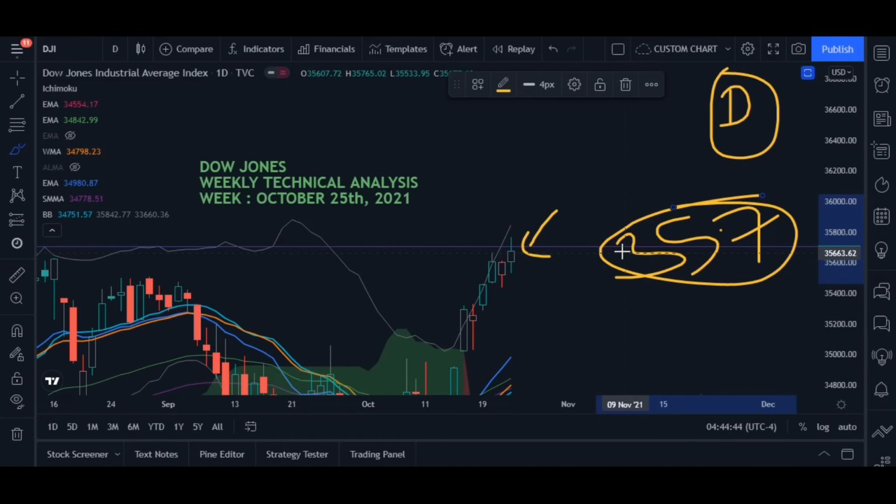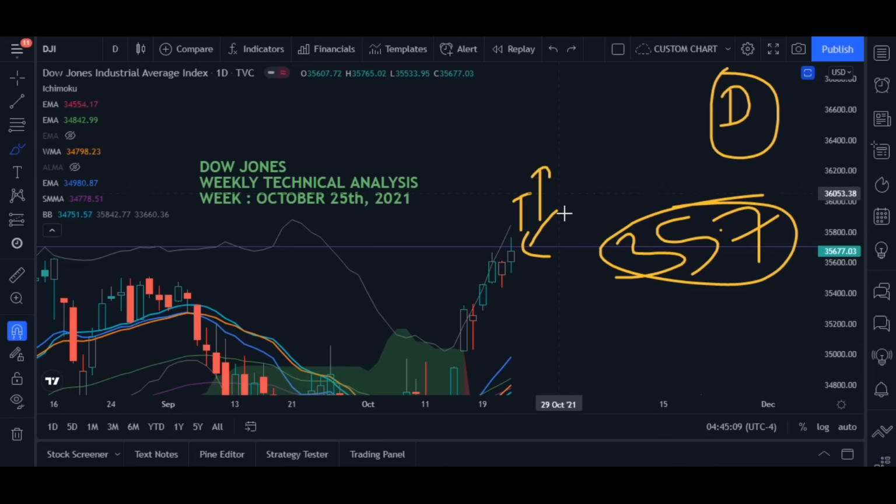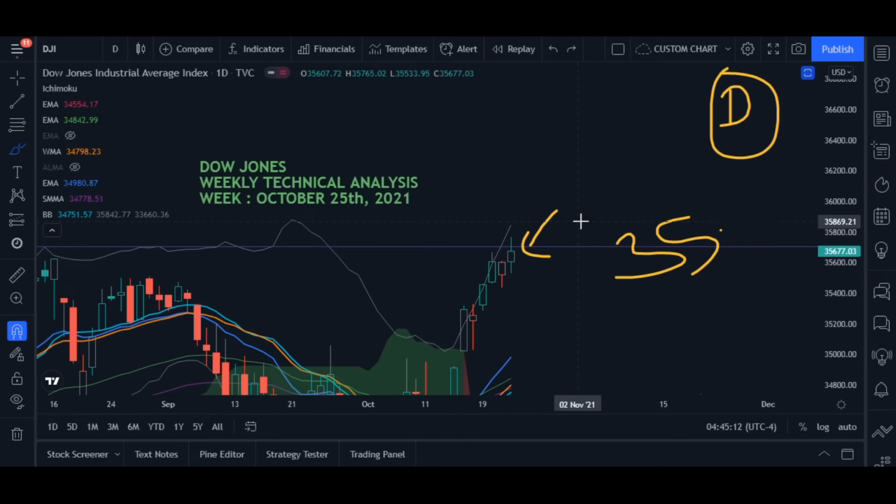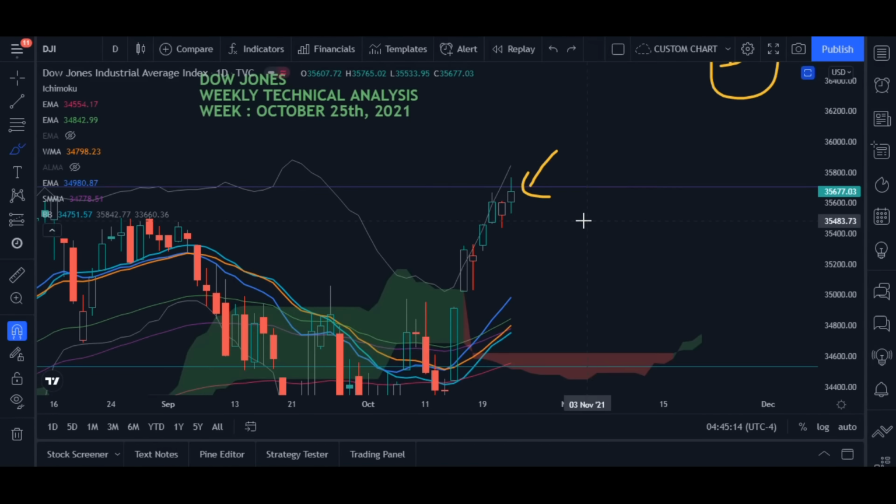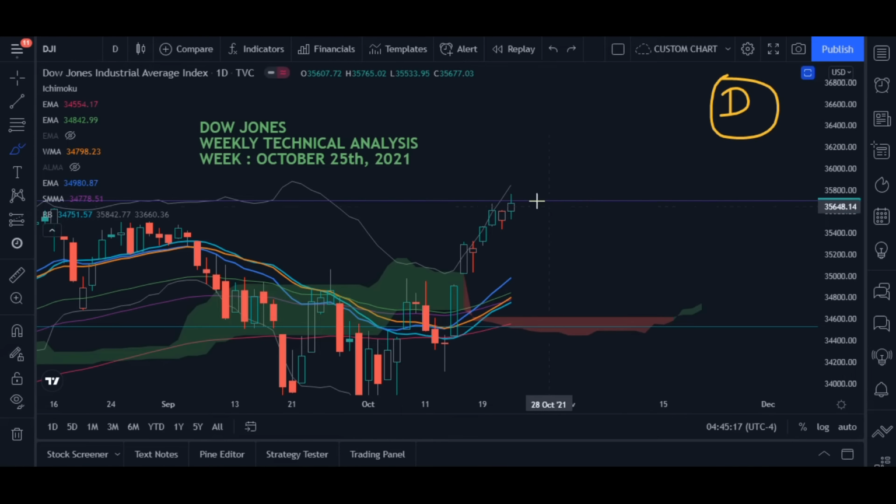This is very strong resistance. I'm telling you this for the last couple of months, that this 35,700 is very heavy resistance. Now in order to move up, or in order to be bullish, the market must close above 35,700 on 2 consecutive days. Remember, not one but 2 consecutive days. And if it does, only in that case there will be a bull trend, and then the market will move up.